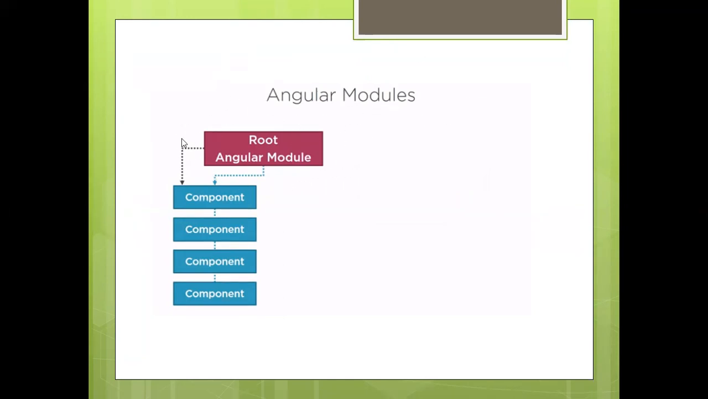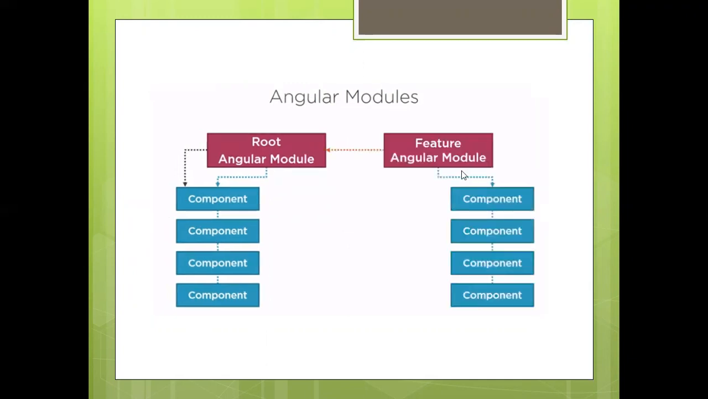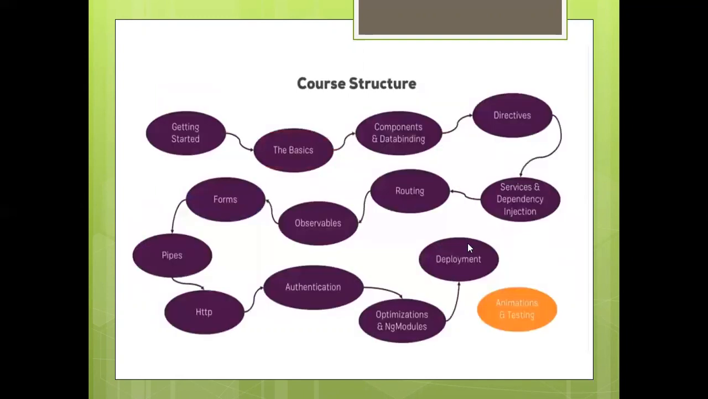Now, we just discussed this Angular module thing. You will have to have a root Angular module in your application. Inside that, you can have multiple components, directives, services, and pipes. Apart from that, you can have multiple feature modules as well. Those feature modules are also going to be a collection of components, services, directives, and pipes.